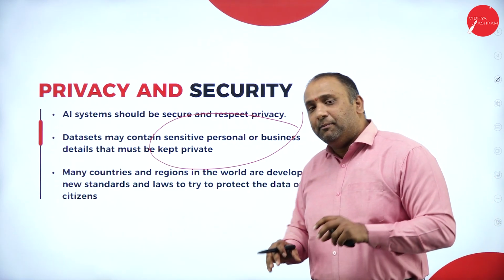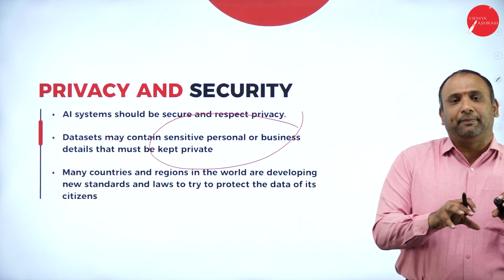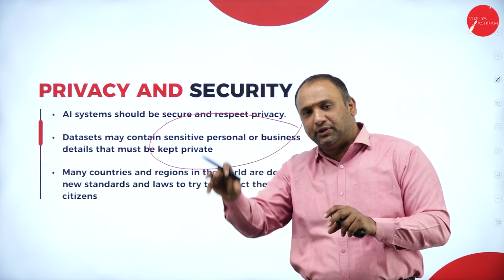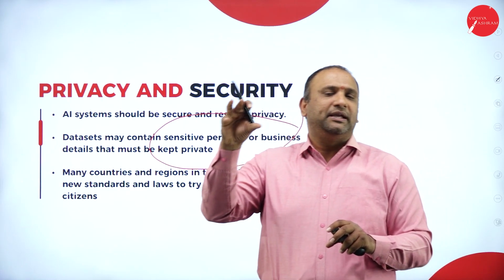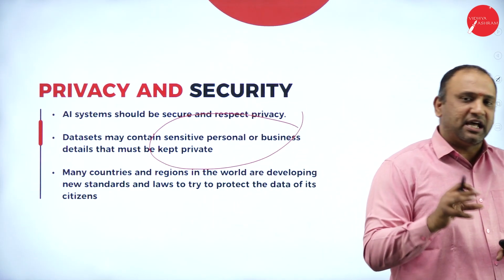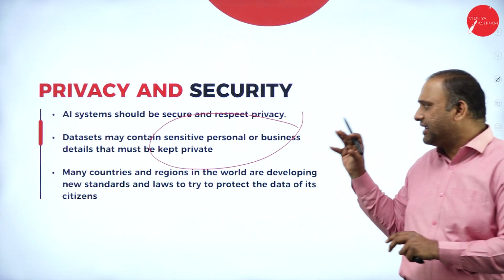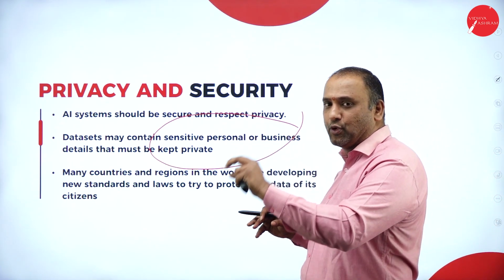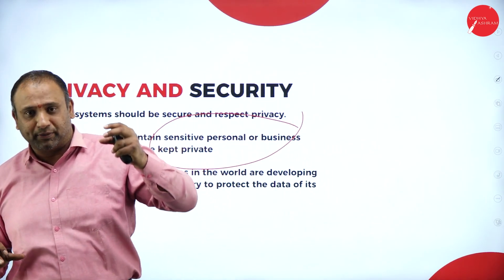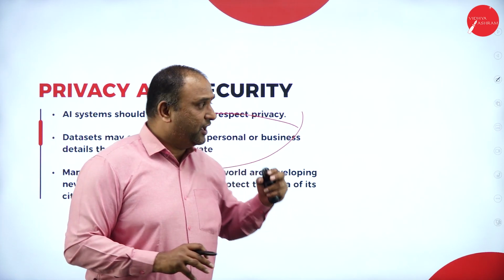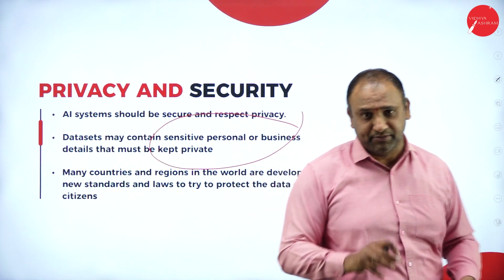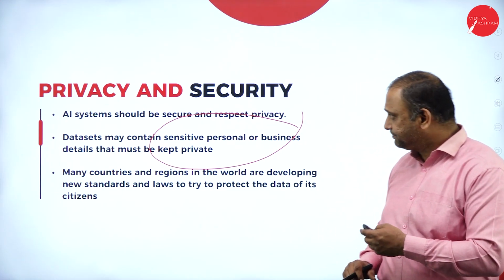Followed by which, many countries and people have been developing the standards of how data privacy, how security needs to be there. Of course, we have been hearing about cases of data breach and hacking, cybersecurity issues and everything. But then as AI is trying to progress, trying to replace human beings, trying to become a better alternative system, the need for privacy and security also becomes very, very important here.